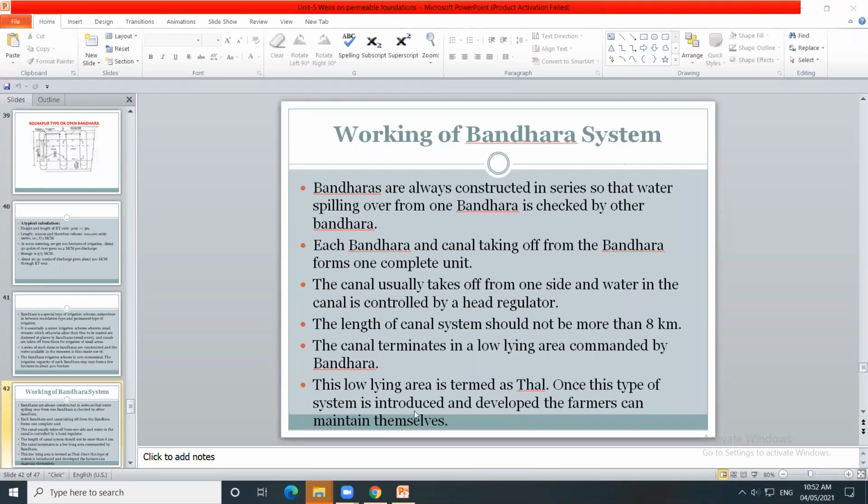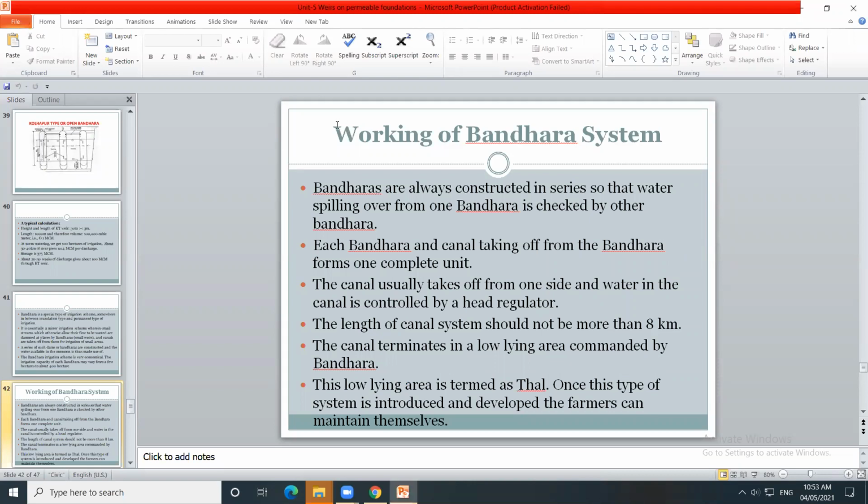So when this type of system is introduced and developed, the farmers can maintain themselves. Farmers can use the water from that bandara for irrigation purposes.